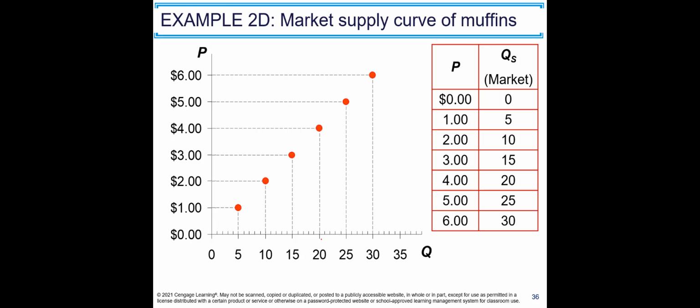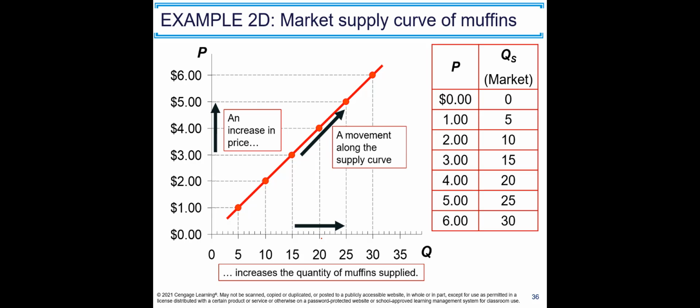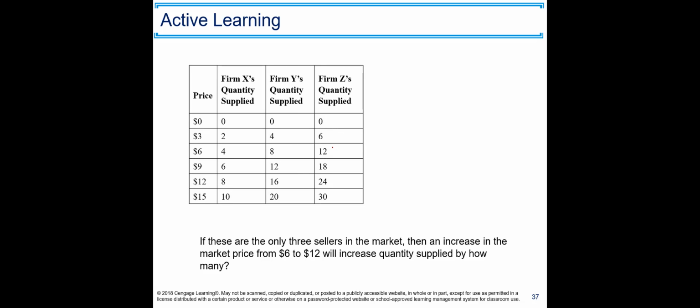Here is the market supply curve for muffins. It's again upward sloping. The reason it's upward sloping is, please do not forget, because of the law of supply. An increase in price increases the quantity of muffins supplied. And when there is a change in the price, let's say the price increases from 3 to 5, there is a movement along the curve from 15 to 25. The same idea. We don't shift the curve because price is on the vertical axis and you move along the curve.